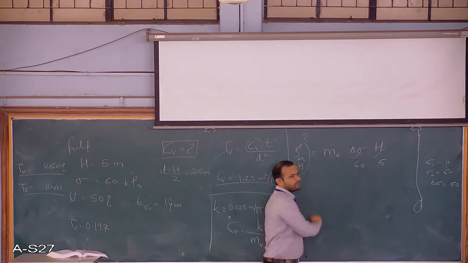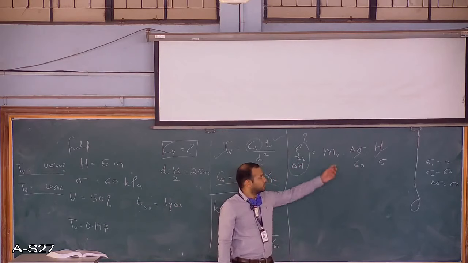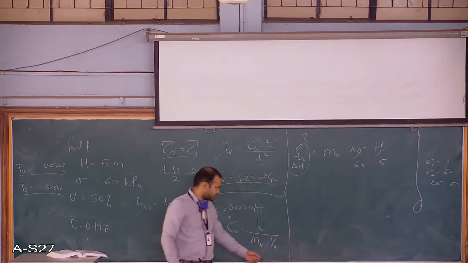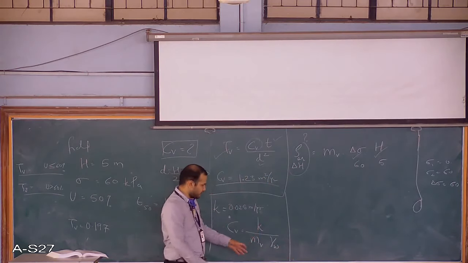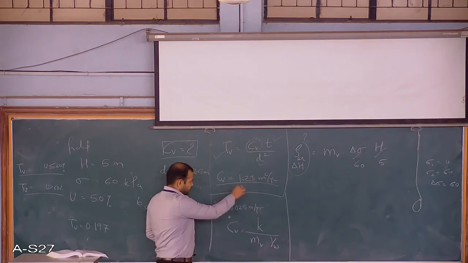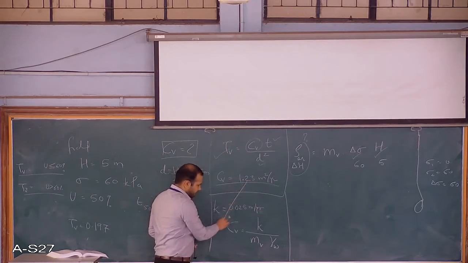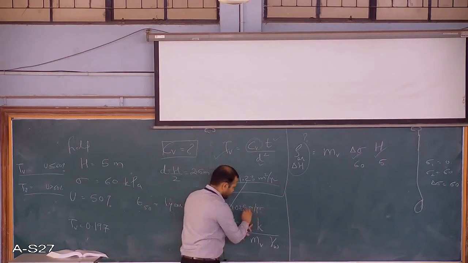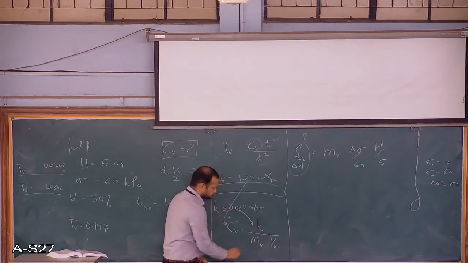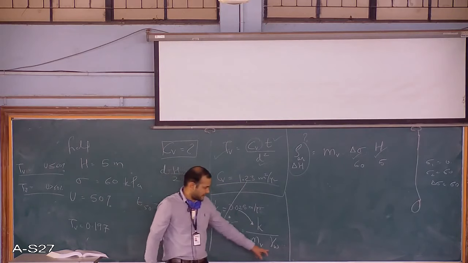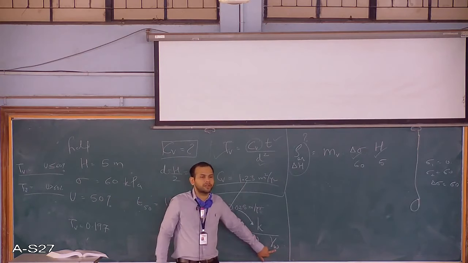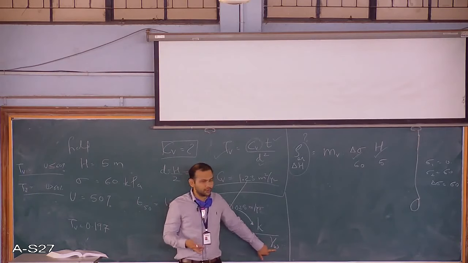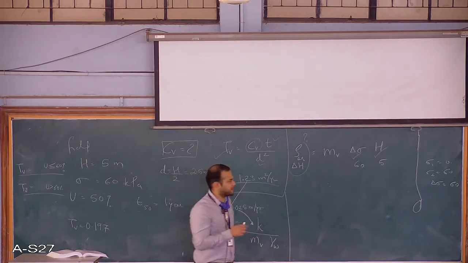We have to find mv. To find mv, we can use this formula, right? To come to this Cv value, you can put it here. The K value is given to you, you can put it here. Gamma w, or unit weight of water, is how much? There are two standard values, based on the unit.